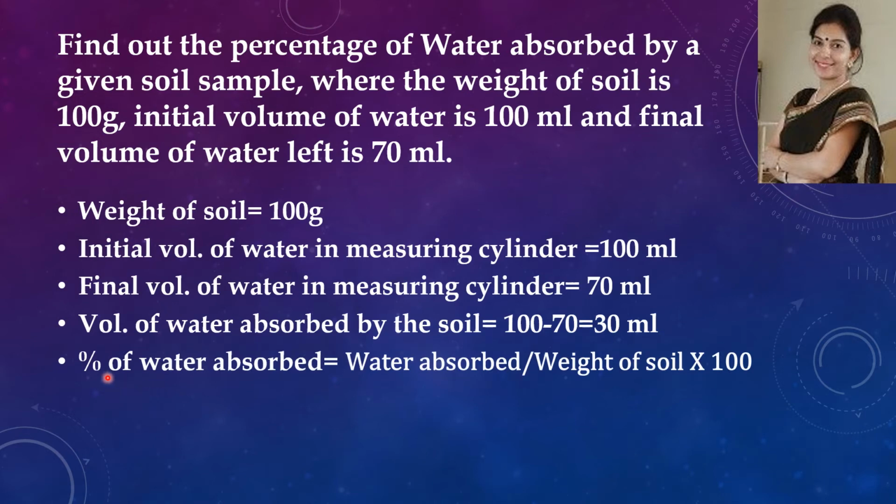Now for finding out the percentage of water absorbed, the formula is water absorbed by soil divided by weight of soil into 100. So water absorbed by soil is 30 ml and weight of soil is 100 gram. It is already given. After dividing, it comes out to be 30%. So percentage of water absorbed is 30%.